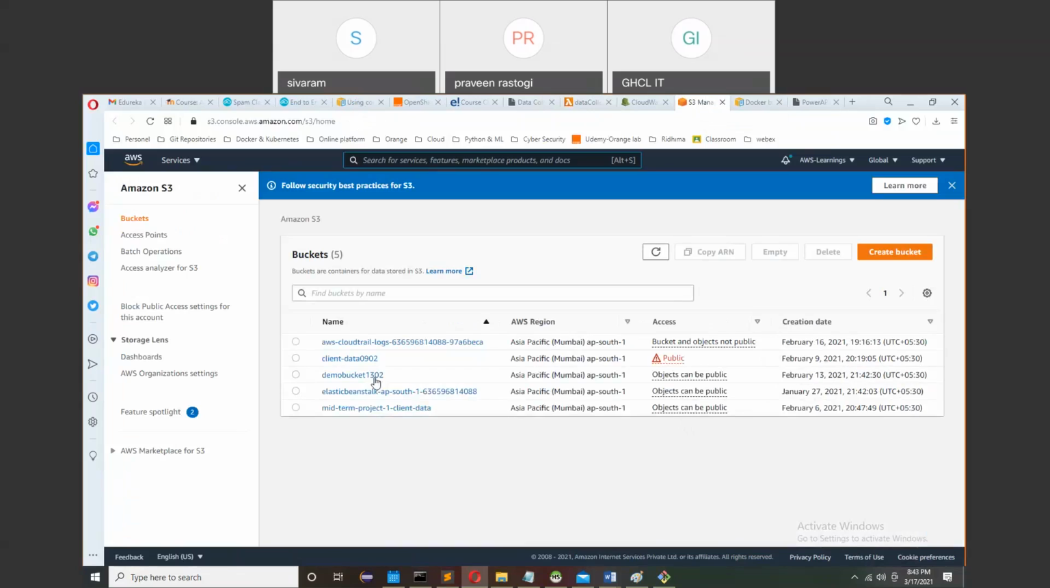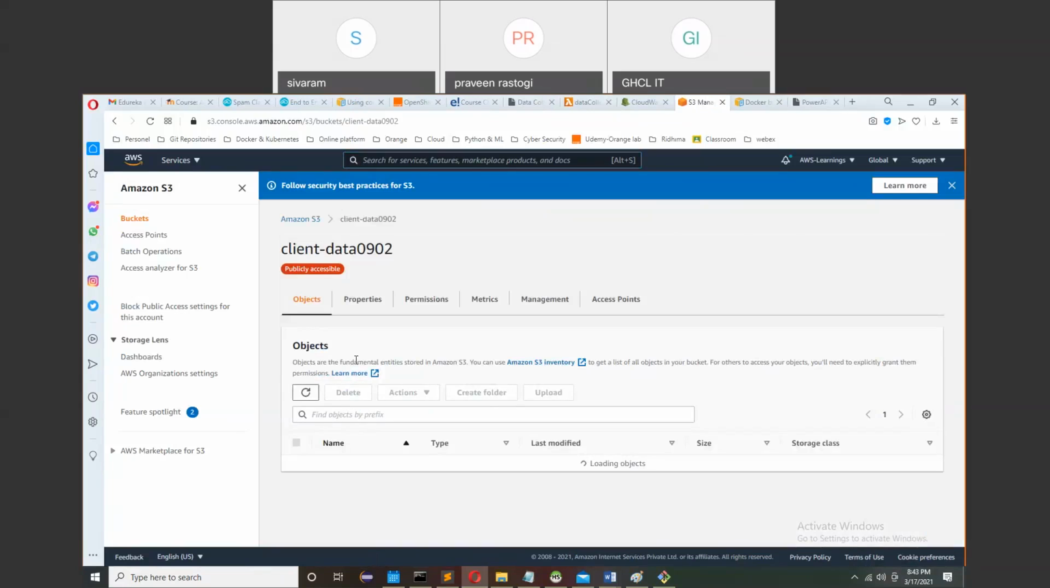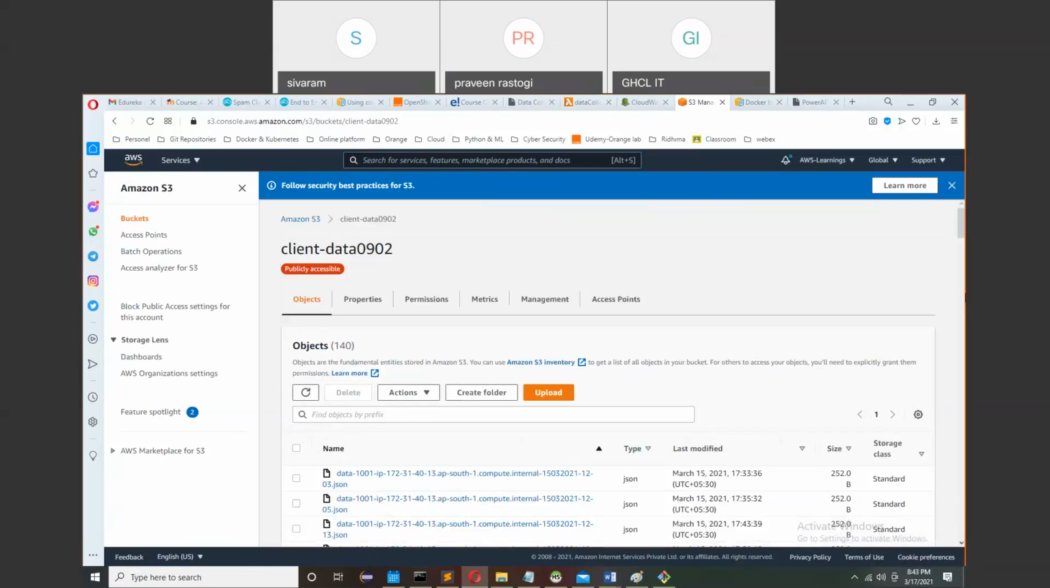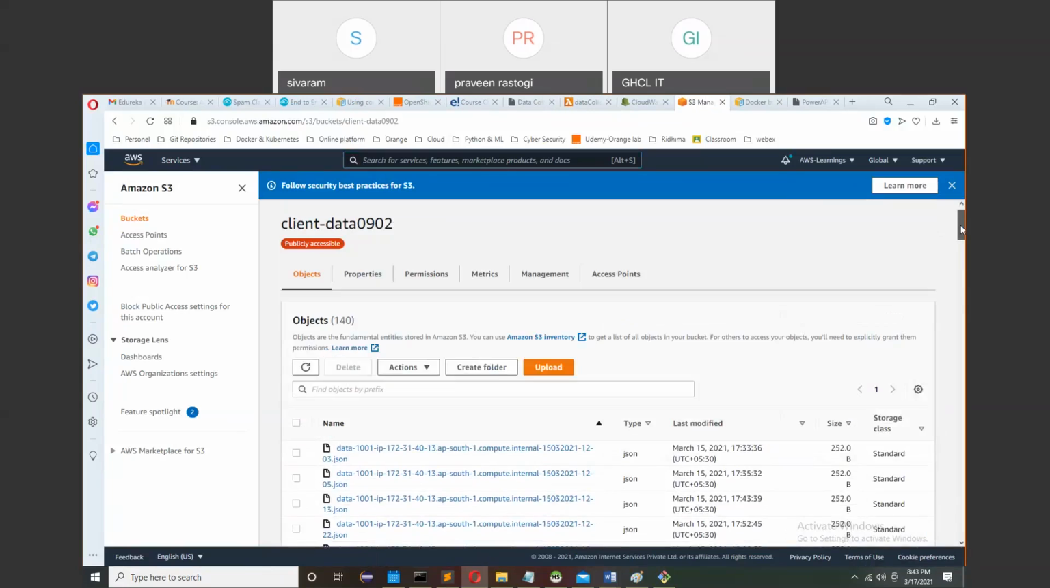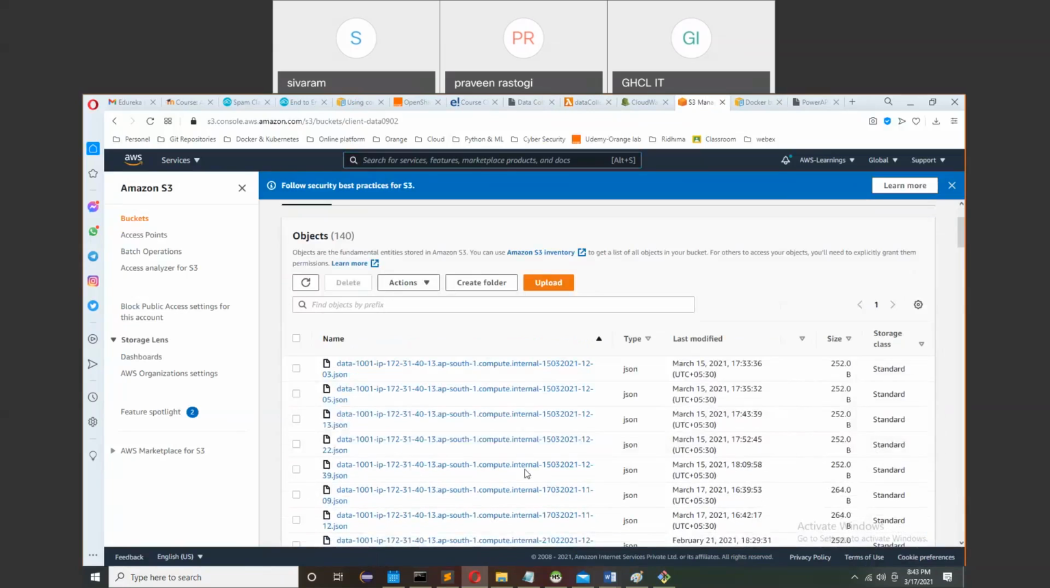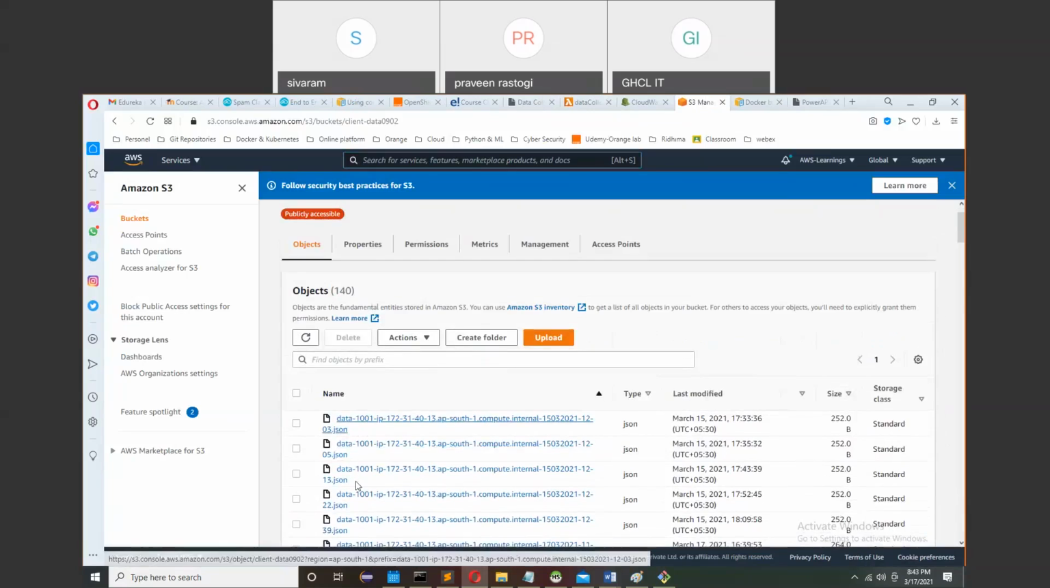Okay, here I have created a client data bucket, and you can see every time I'm calling the script, it is saving the data in this format. I'm saving it as data hyphen the name of my data file. It is just my choice. You can do it your own way, but it is my choice what the name of my data file will be.